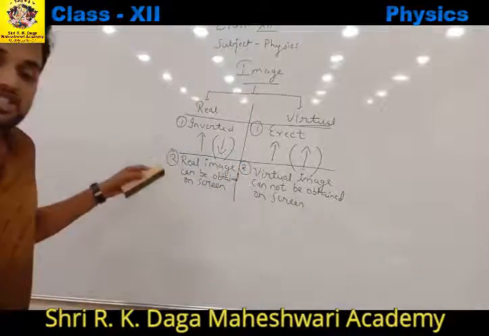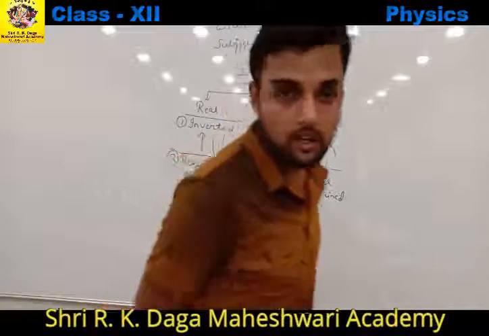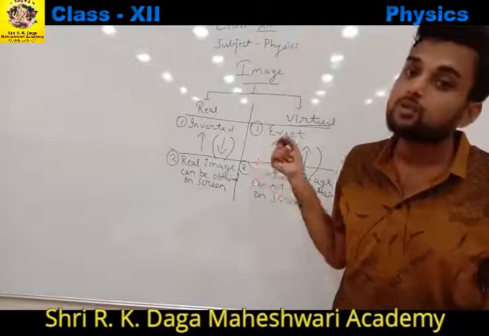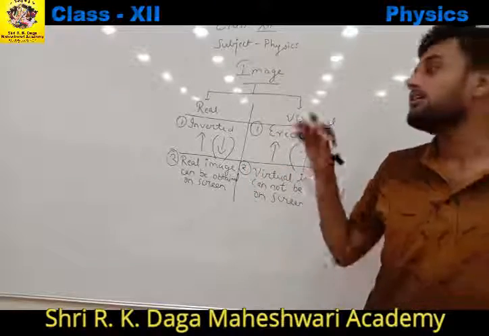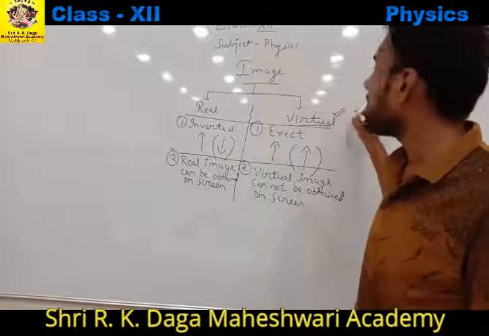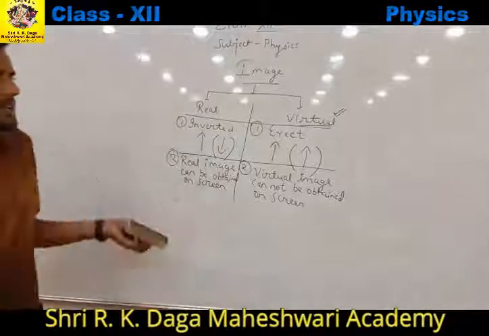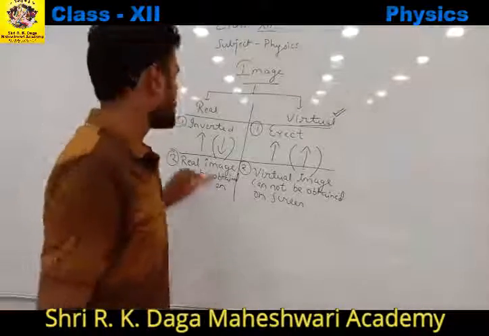Okay, so real image can be obtained on screen while virtual image cannot, as we have discussed that the reflected rays do not actually meet each other, but we have to pretend like on extending them back they will intersect each other at some point. Okay, so these are basically the two differences between the real image and the virtual image.